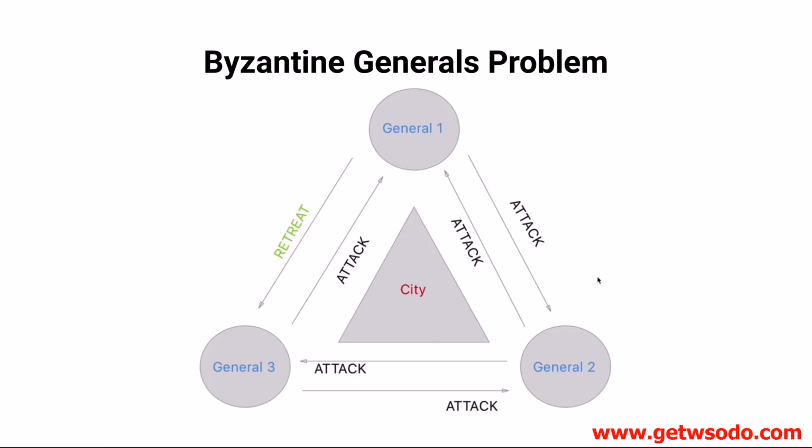To further illustrate this problem and how it pertains to blockchain, in this case, the generals can only communicate with one another via horse messenger. You can see General 1 talking to General 2, so they're going to attack. General 2 talking to General 1, so they're going to attack, back and forth. They have to accurately communicate their intent in order to achieve their common goal, which is for everyone to attack the city. And you see that if there's any weak link here, if one general talks to General 3 and says retreat while General 3 intends to attack, then the whole thing falls. So this is the Byzantine generals problem illustrated, and that's the exact problem that blockchains intend to solve with their consensus mechanisms. So let's talk about how those work.